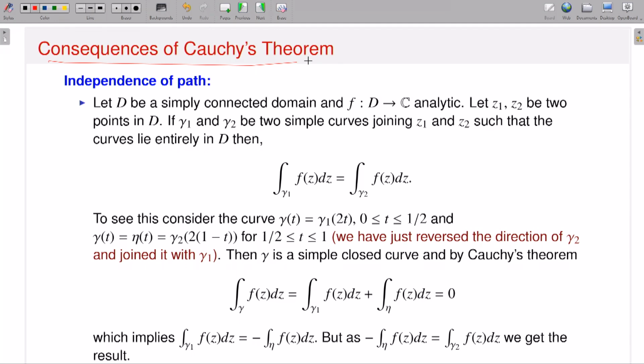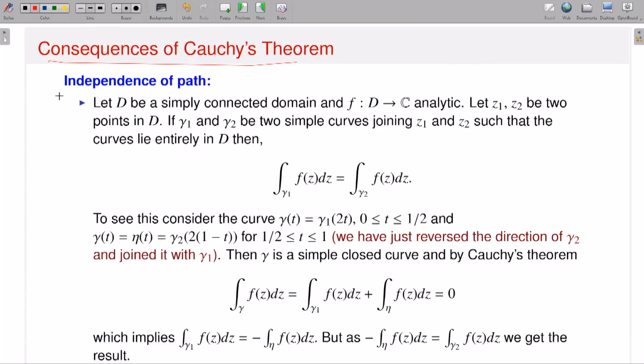Okay. Now as I said, a consequence of Cauchy's theorem or Cauchy-Goursat theorem is this: suppose I have a domain which is simply connected, and your function f is analytic. If I take any 2 points z1 and z2 in my domain, then whatever contour I take starting from z1 ending at z2, the corresponding value of the contour integration will be independent of the choice of the contour. So that's what it says, independence of path. Let D be a simply connected domain, f analytic, and z1, z2 be 2 points in D.